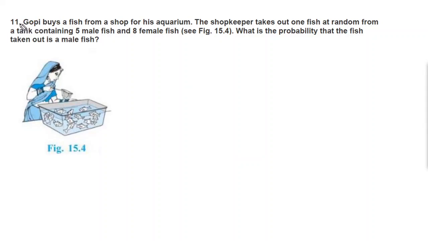So today we are going to discuss probability question number 11. Gopi buys a fish from a shop for his aquarium. The shopkeeper takes out one fish at random from a tank containing 5 male fish and 8 female fish. What is the probability that the fish taken out is a male fish?